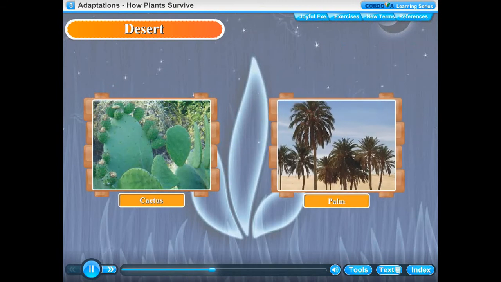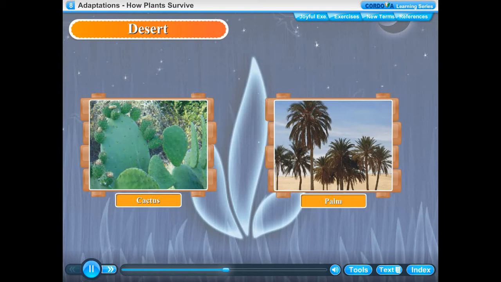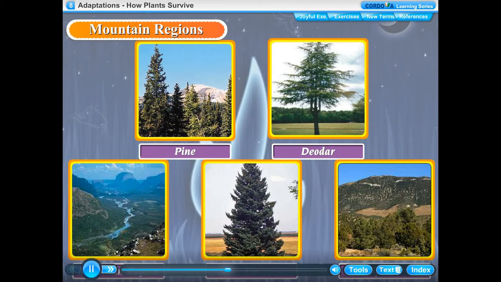Desert. Hot and dry places are called deserts. There is very little water in deserts. Most of the plants grow without leaves or have very few leaves. Cactus, date palm, babool, and kikar grow here. Mountain regions. These regions are normally very cold and windy. In some areas, snowfall may take place in winter. Pine, fir, deodar, and spruce are found here.